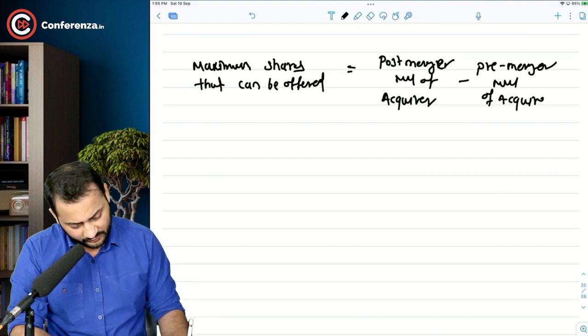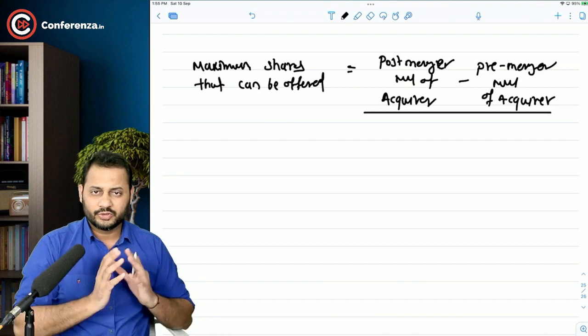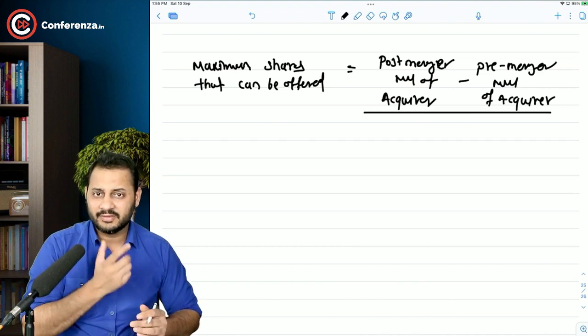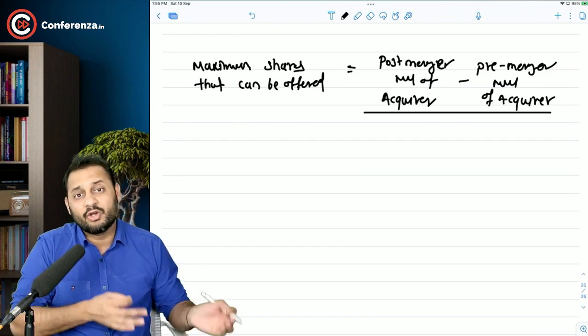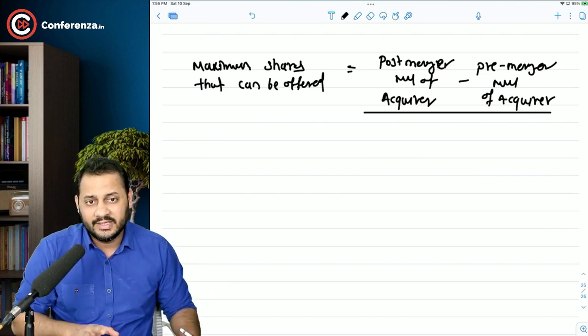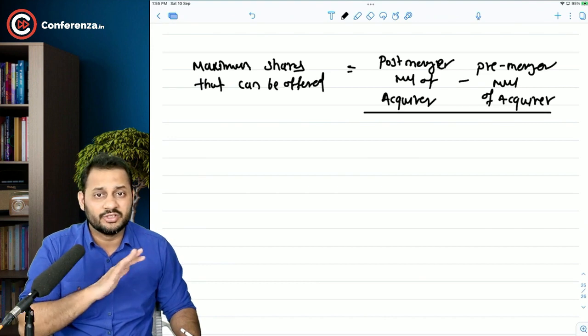This is the amount that we can give them, divided by. Simple. Post-merger market value of acquirer minus pre-merger market value of acquirer is the extra gain or the increase in the market value of the company because of the acquisition that we can distribute to the target company. In that case, we will ensure that the acquirer's market value is not diminished.